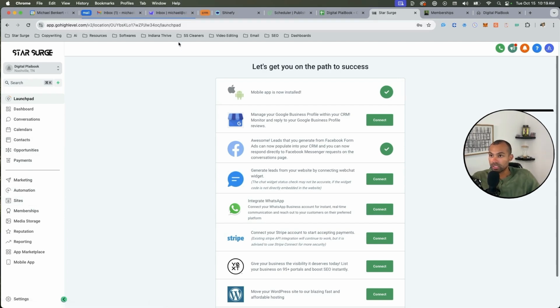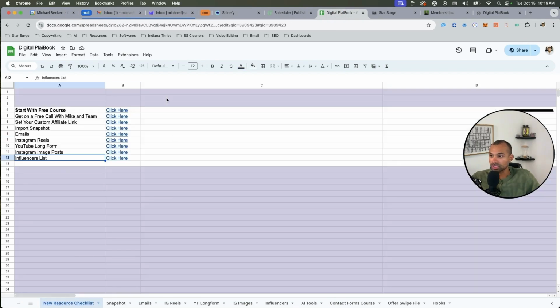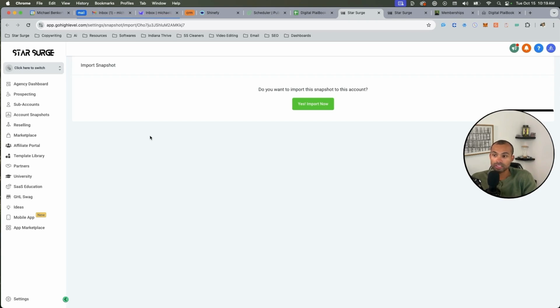So before you do anything, go back to the digital playbook, go over to the new resource checklist, and you're going to want to hit import snapshot. Like I mentioned, a snapshot is basically taking everything that's in my account and putting it in your account. So you have all the emails, funnels, all the automations, everything right inside your account.